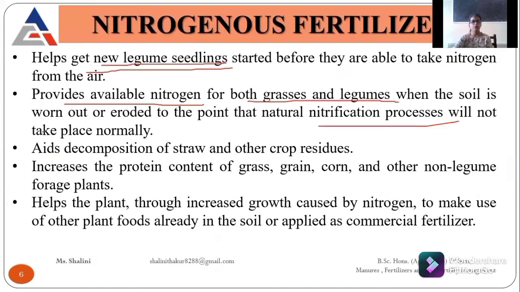It also decomposes our straw and other crop residue. If we supply nitrogenous fertilizers, they enhance faster decomposition of straw and other crop residues, and they also increase the protein content in the grass, grains, or all the consumable parts of non-leguminous crops.